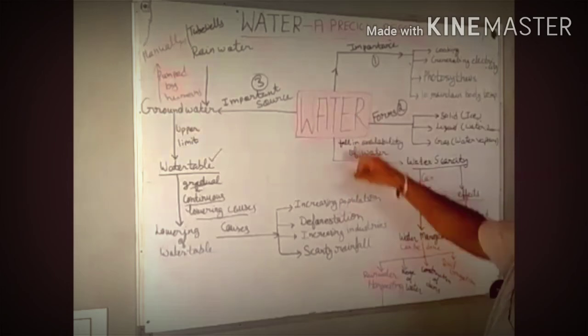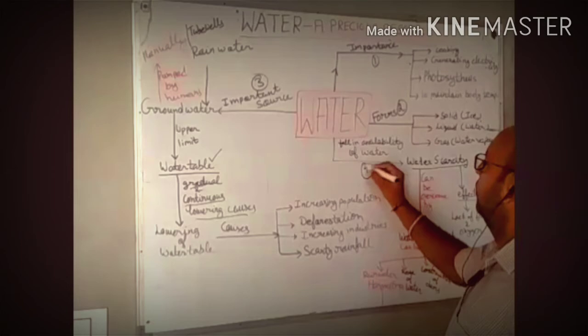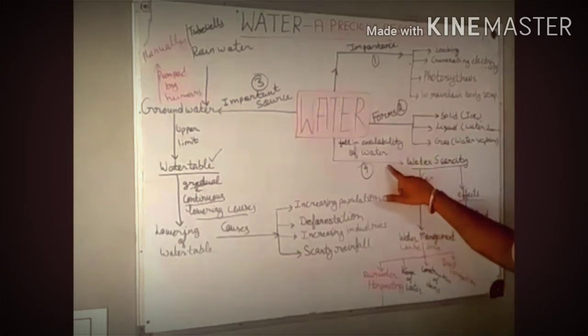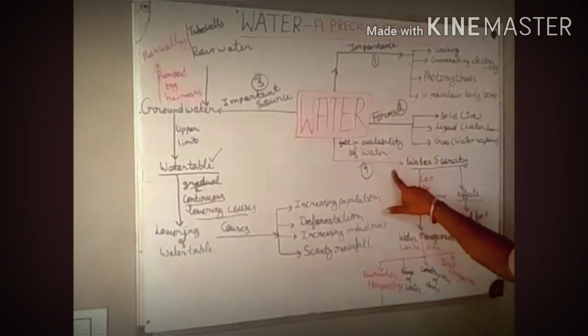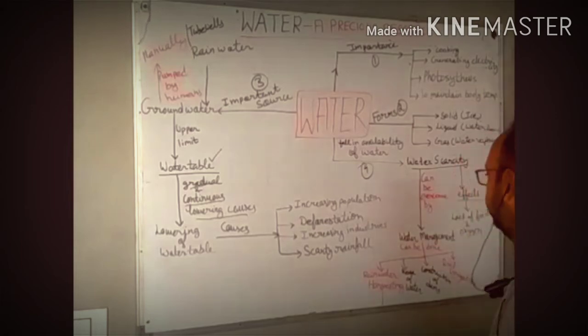Then we have this one, fall in availability of water. If water is not available, what will happen? Water scarcity. What can be the effect of water scarcity? If water scarcity is there, there will be a lack of food because plants will not be able to perform photosynthesis, they will die, and we will not be able to get food. Even oxygen, because plants will not be giving oxygen.